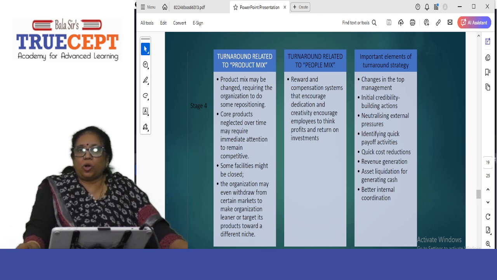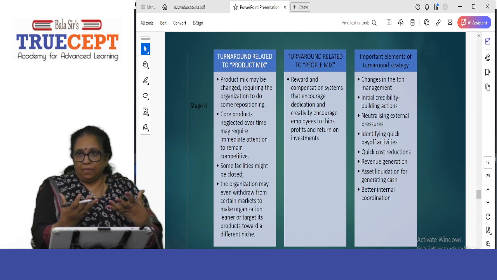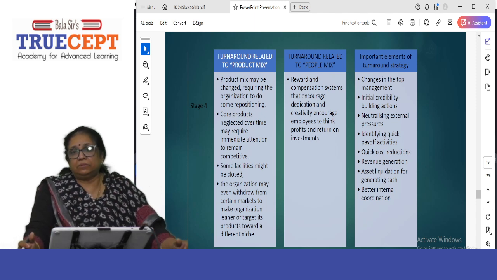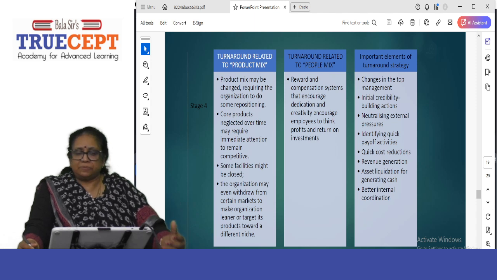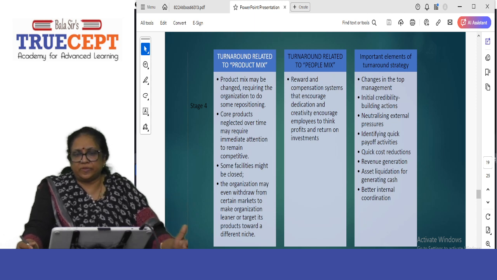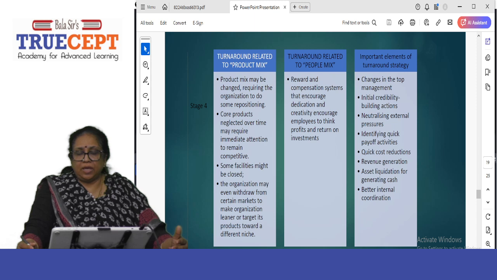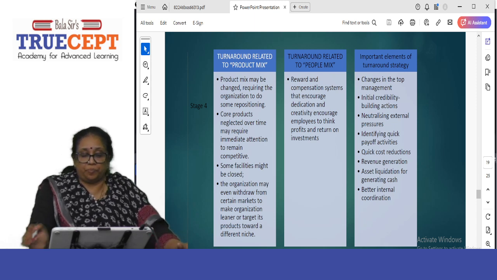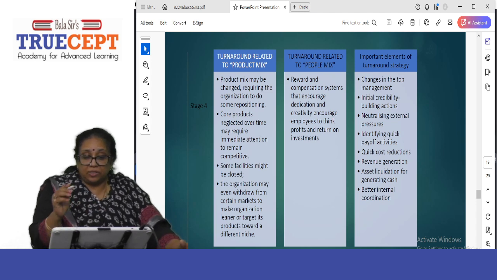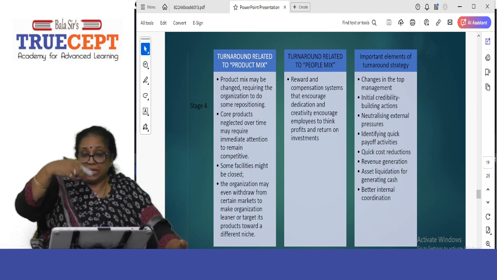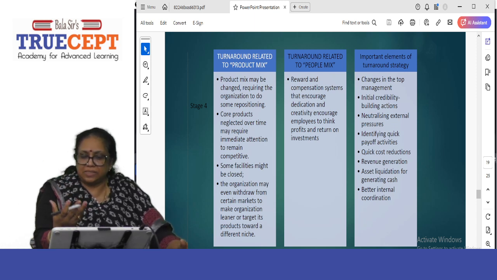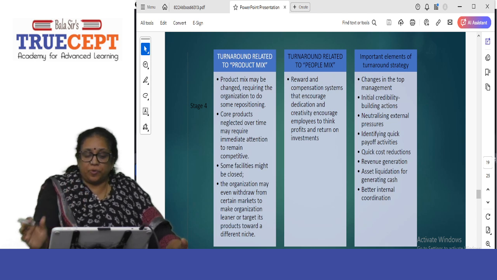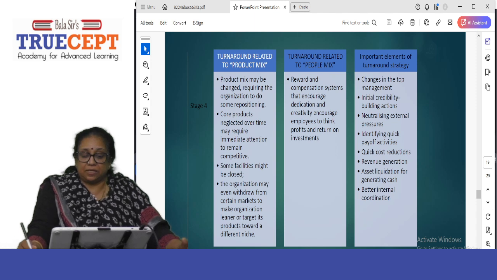Product mix is what kind of products am I giving? Supposing I'm a company that is selling personal care products. Whenever you go for personal care, just soaps, think how many different kinds of soaps we have. We have a plain soap, we have one with lime, we have one that is flower scented, rose scented, jasmine scented. So product mix may be changed, requiring the organization to do some repositioning. What do people like? Give them that. That's what will sell.